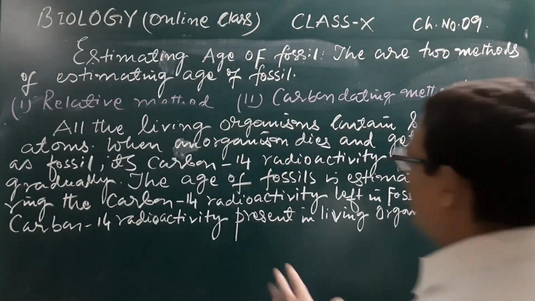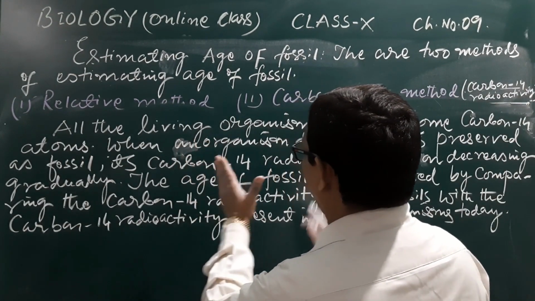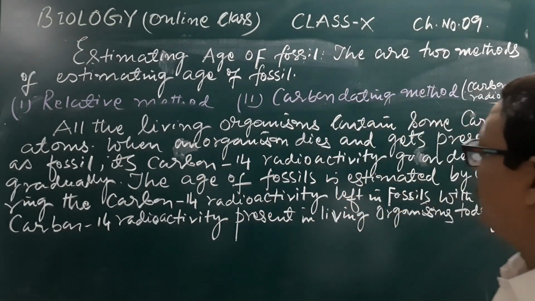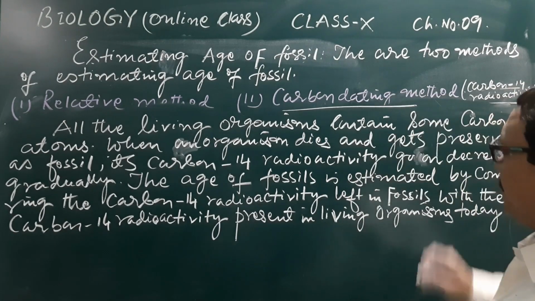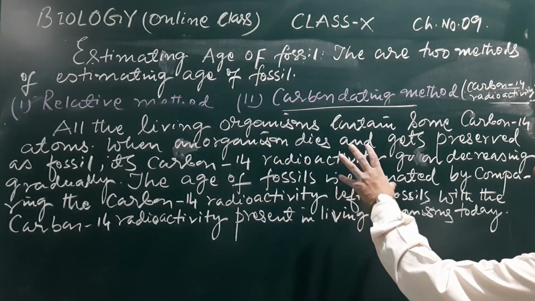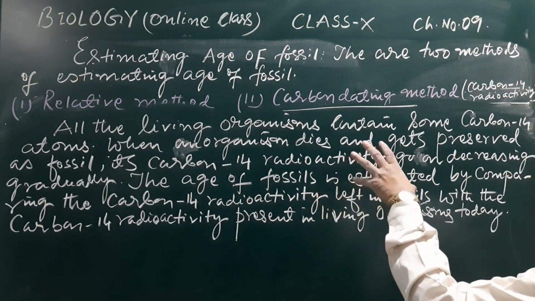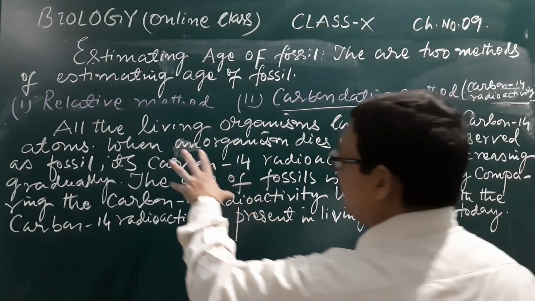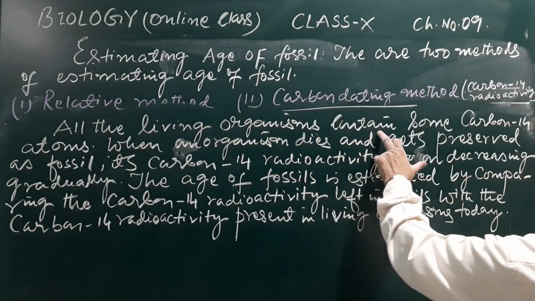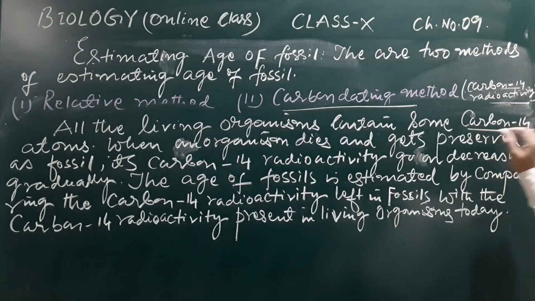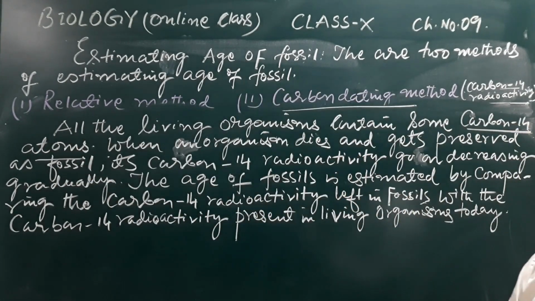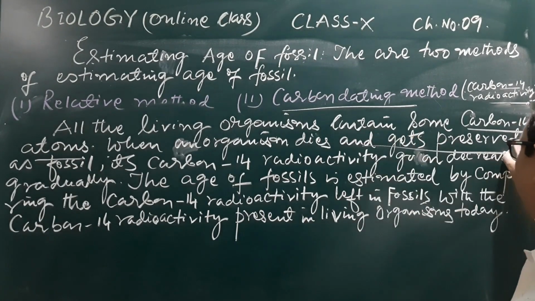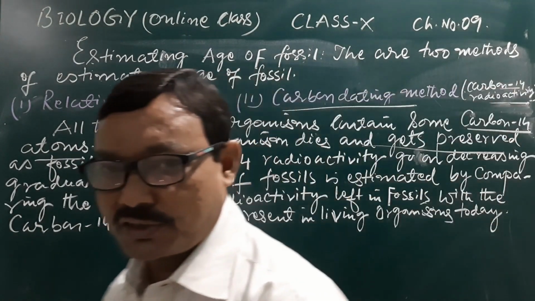Look here, one more important thing in regard to the estimation of age in the carbon dating method. This is the way the estimation of age is done. All living organisms contain some carbon 14 atoms. When an organism dies, what happens? It gets preserved as a fossil.